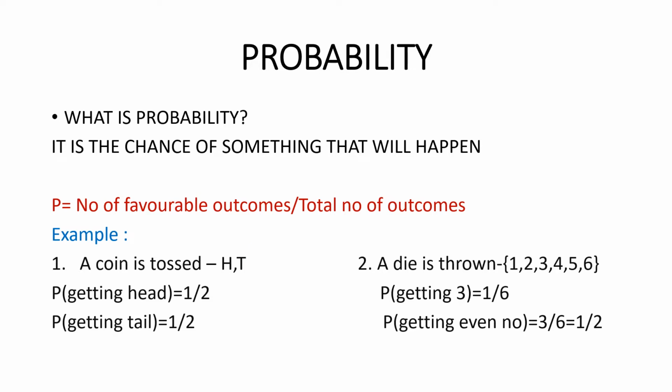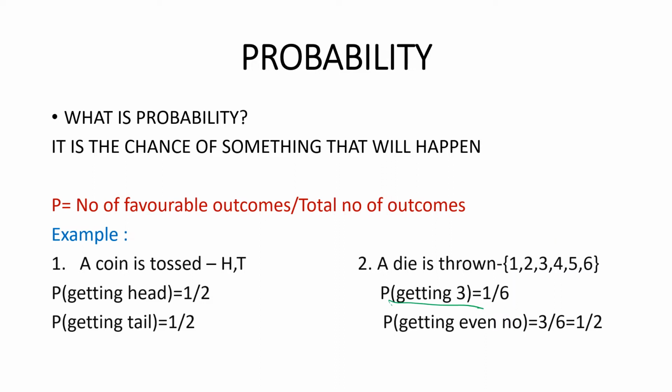Next example: a die is thrown. When a die is thrown, the possible outcomes are the numbers 1 to 6. When you play Ludo or any other board game, you have a die with 6 numbers. Those are the favorable outcomes that can happen. So the probability of getting a 3 on the die is 1 by 6, because there is only one 3 on the die.